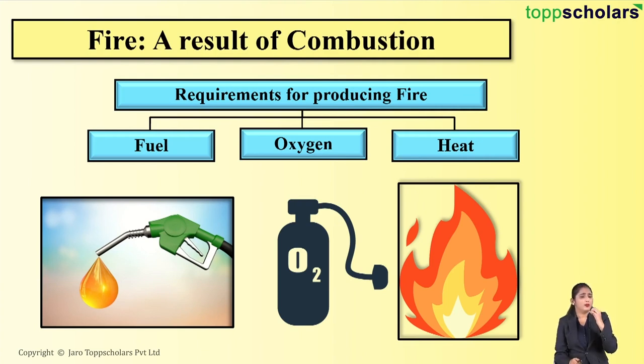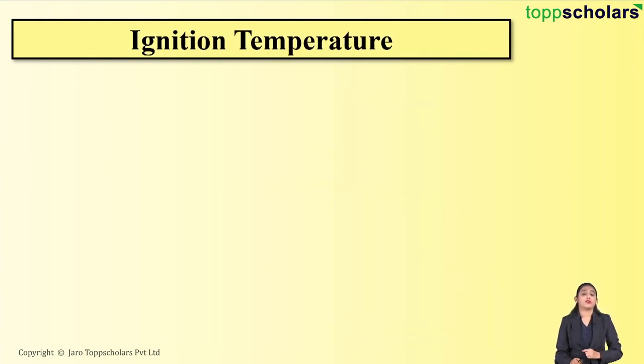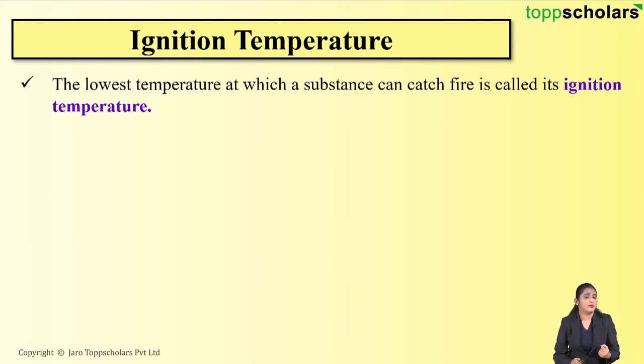So now friends, the most interesting thing to know over here is that different substances undergo combustion at different temperatures. But why is this so? This is because of something known as ignition temperature. But what do we mean by ignition temperature? Yes. Ignition temperature is the lowest temperature at which a substance can catch fire.